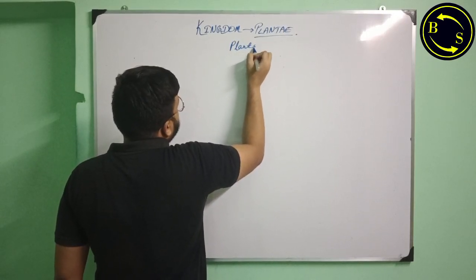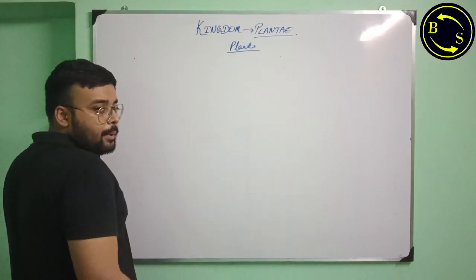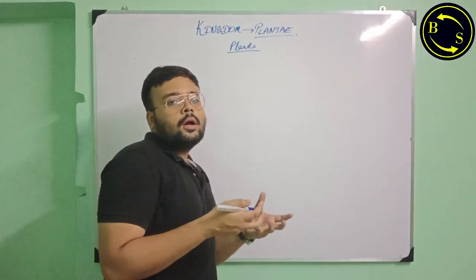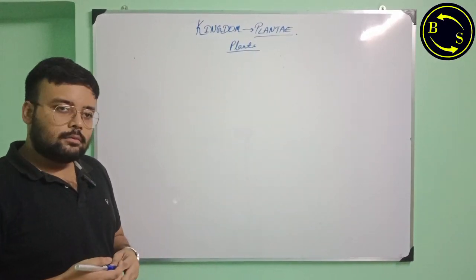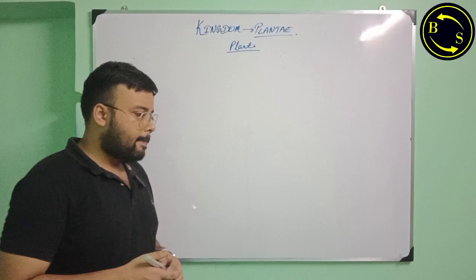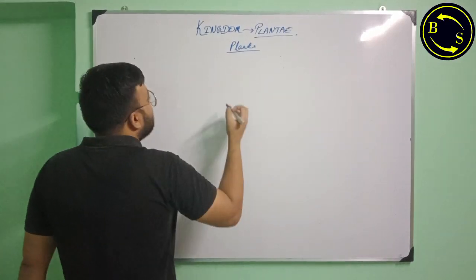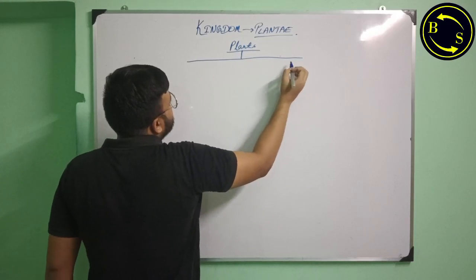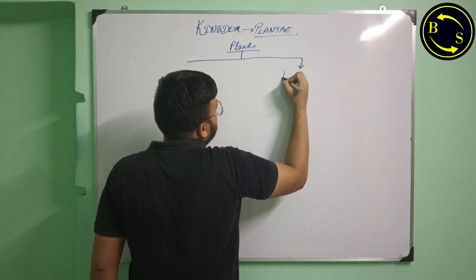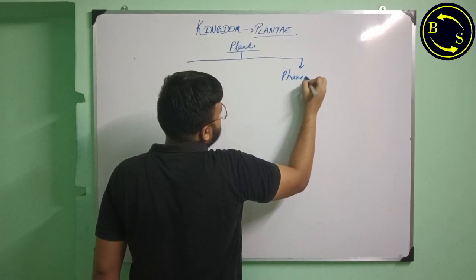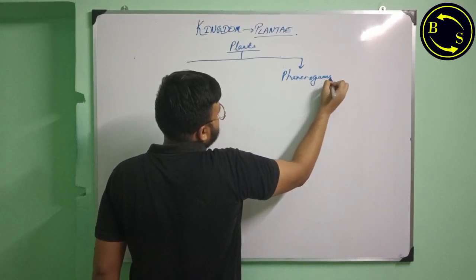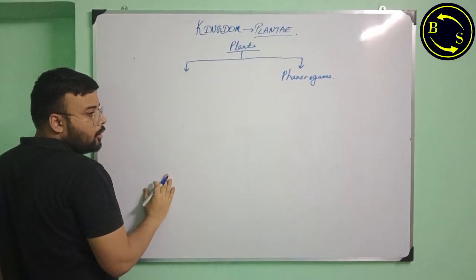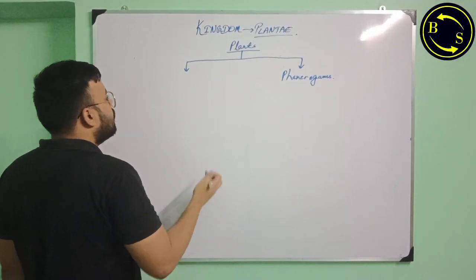Plants broadly can be classified by whether they have visible floral parts or conspicuous or hidden floral parts, right? Plants having visible floral parts are known as phanerogams, and plants with floral parts that are not displayed are called cryptogams.